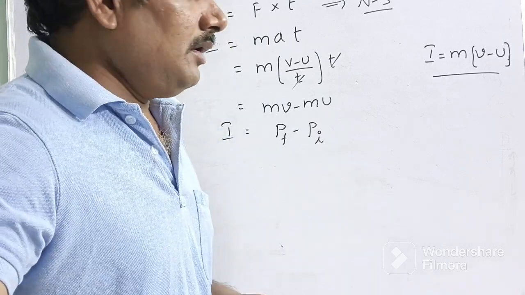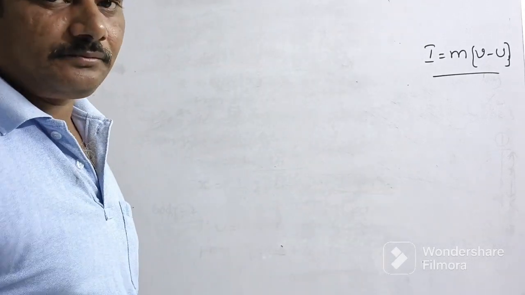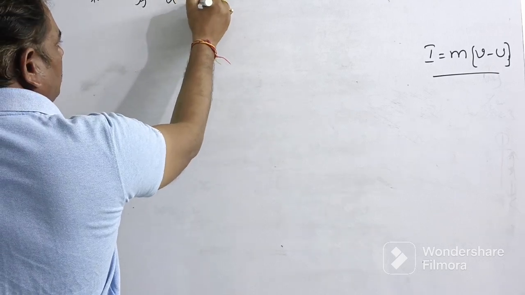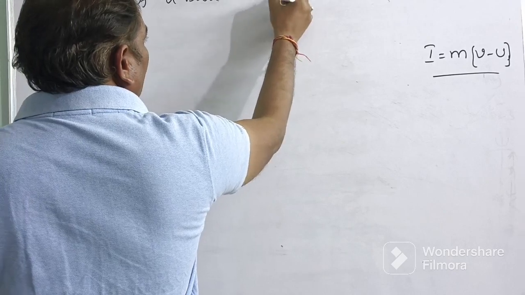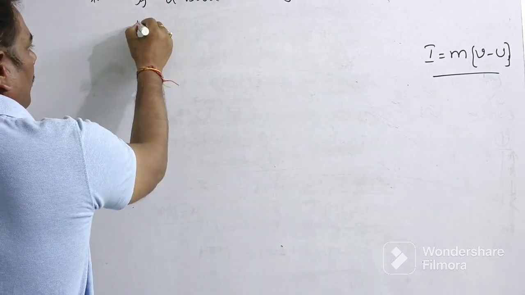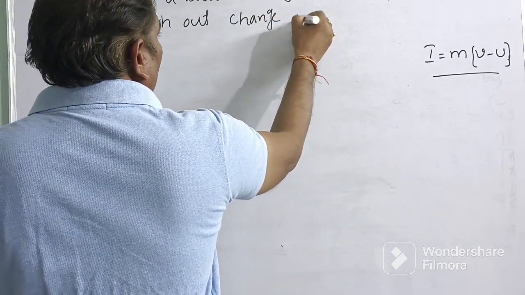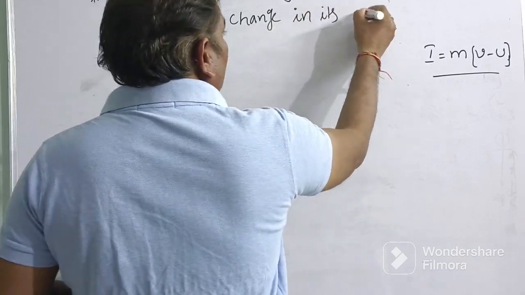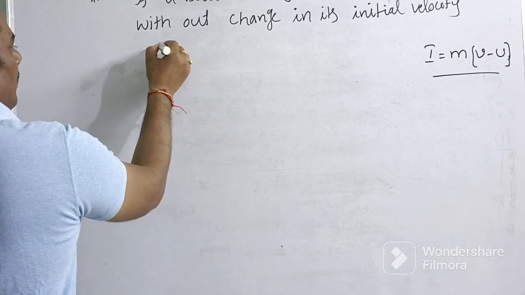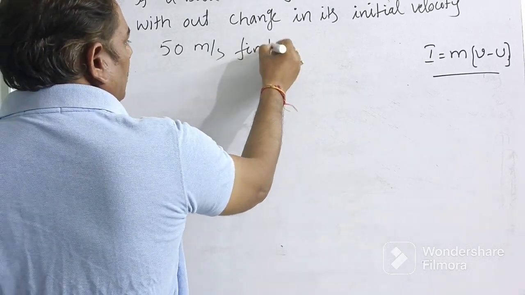Now we discuss a problem on impulse. Suppose a ball is hit by a bat without change in its initial velocity of 50 meter per second. Find the impulse.